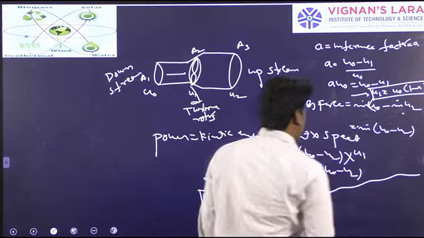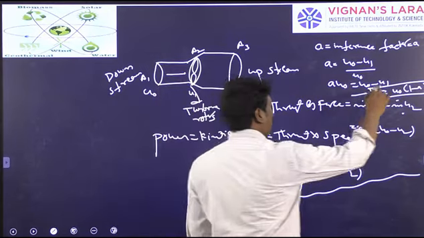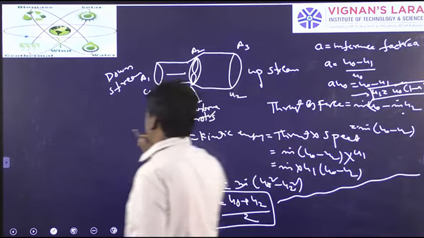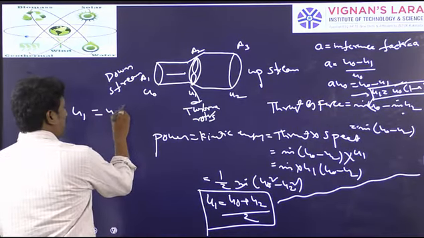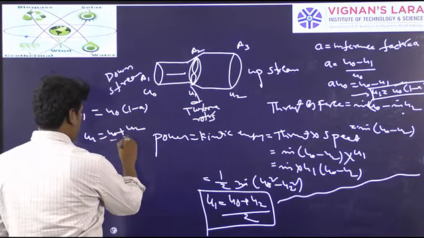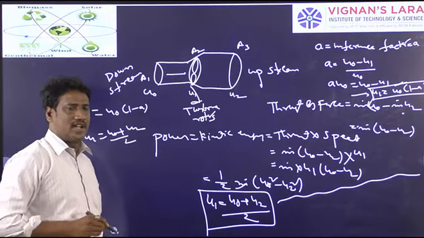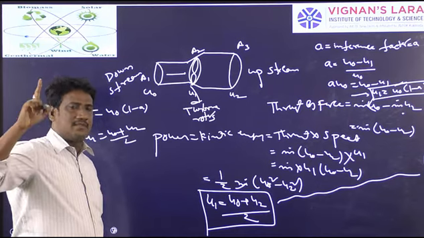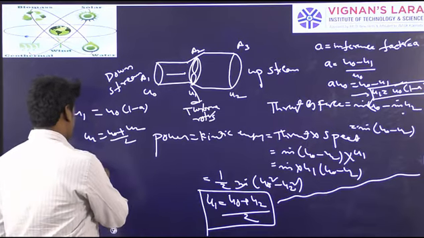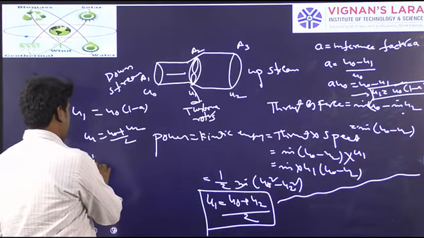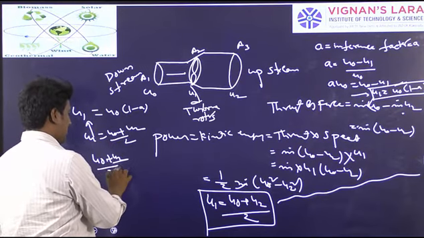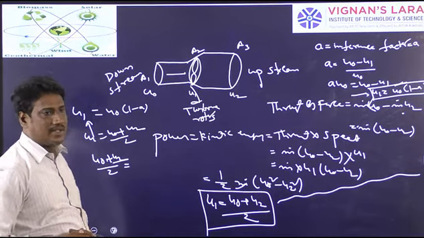From this equation and the other equation, I would like to find out the relation between u2 and u naught. One equation is u1 is equal to u naught into (1 minus a), and the second equation is u1 is equal to (u naught plus u2) by 2. Using these two equations I would like to deduce the relation between upstream speed and downstream speed. So I am substituting u1 as (u naught plus u2) by 2.